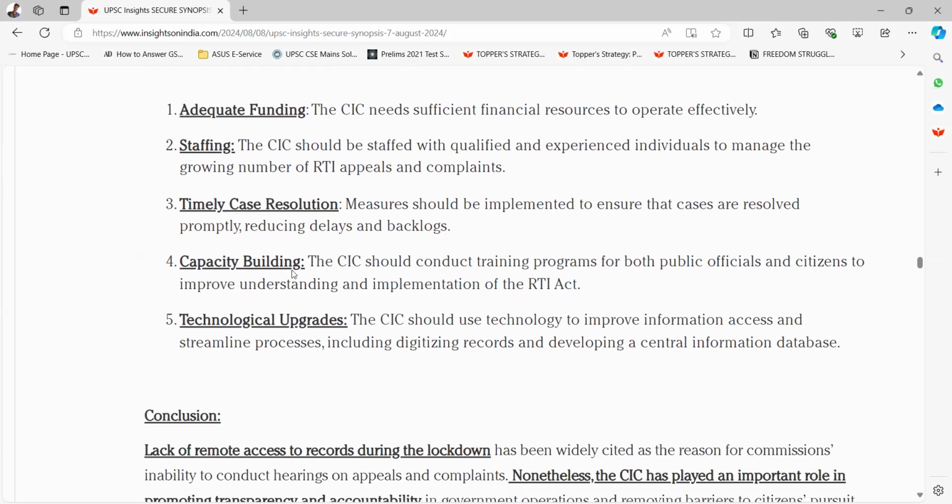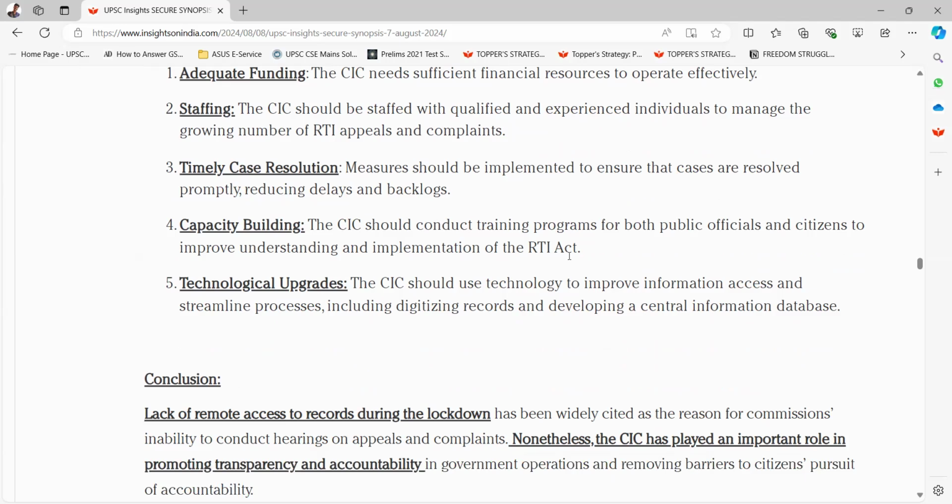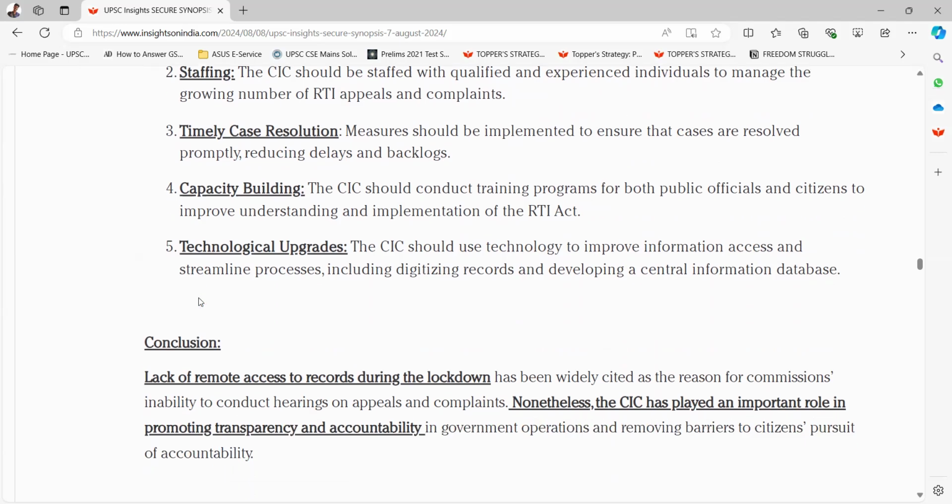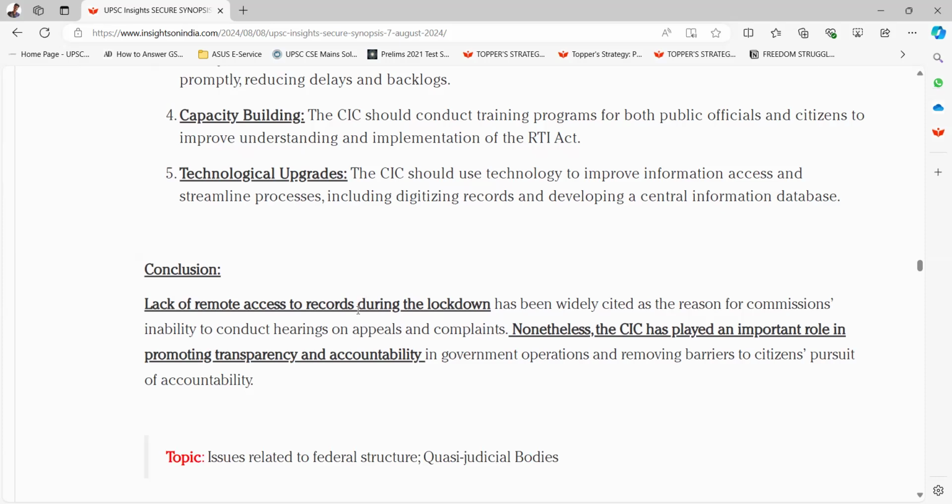Fourth, capacity building. The CIC should conduct training programs for both public officials and the citizens to improve understanding and implementation of the RTI Act. Fifth one is technological upgrades. The CIC should use technology to improve information access and streamline processes, including digitizing records and developing a central information database.